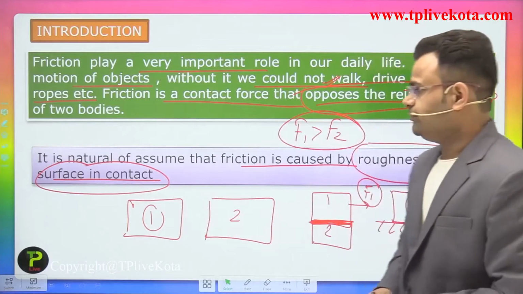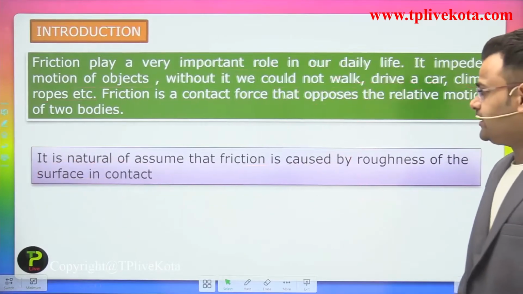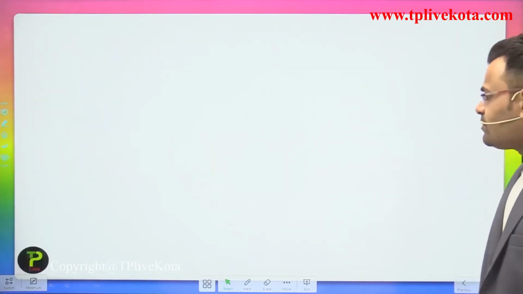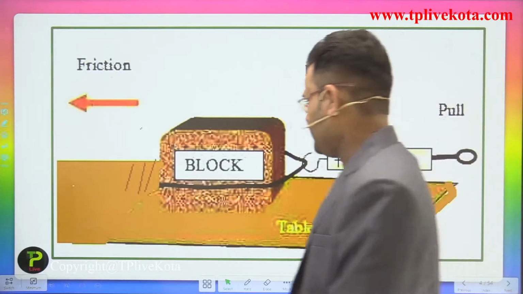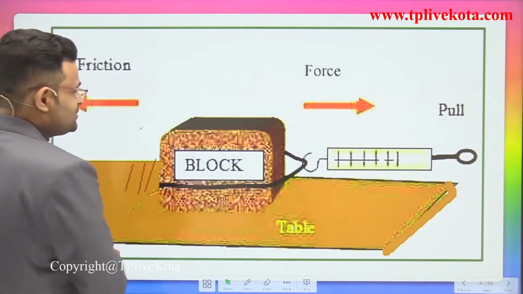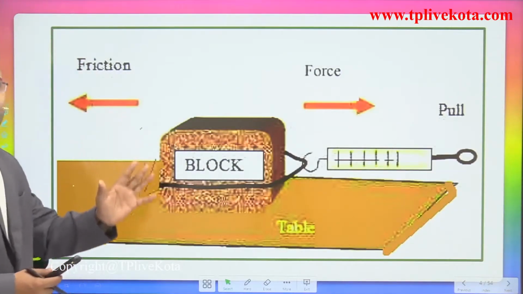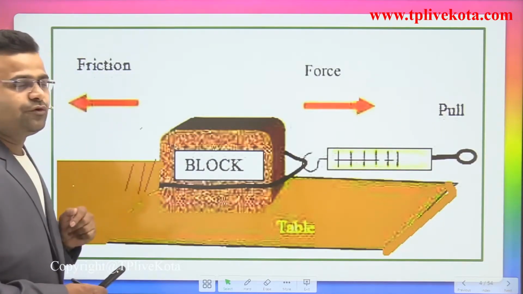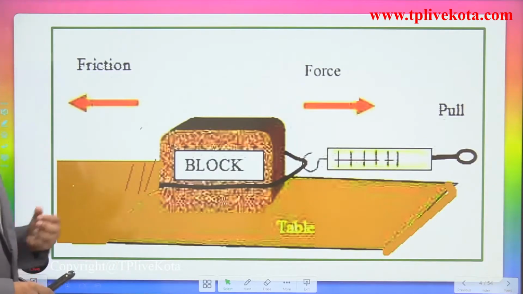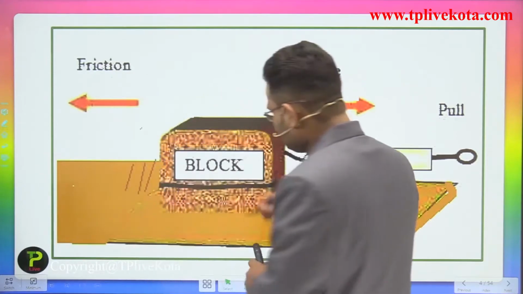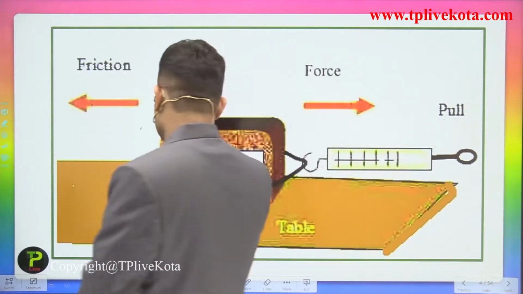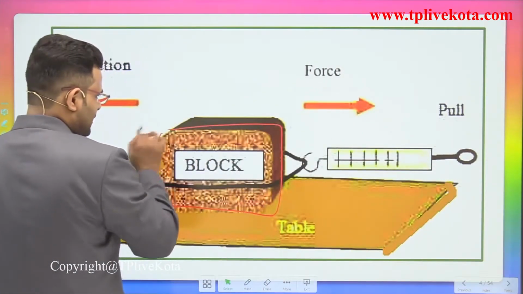Okay, so we move to the next point related to friction. In the next point you can understand what is happening in that process. In that process, guys, we show the direction of the applied, meaning external, force, and we show the direction of the frictional force also. Let's suppose there is a block, and that block has some mass.